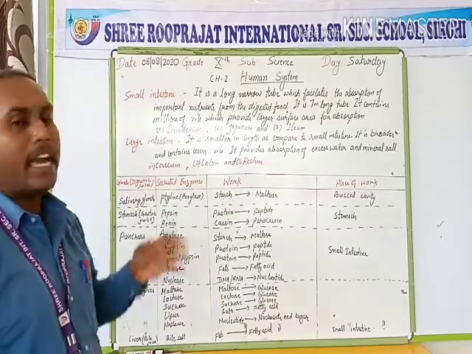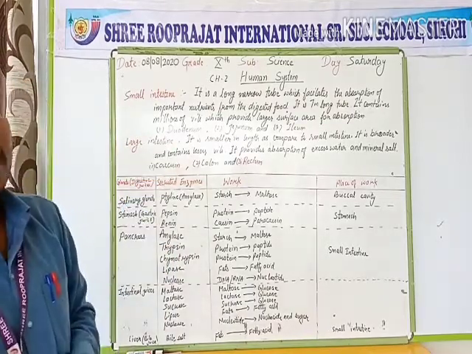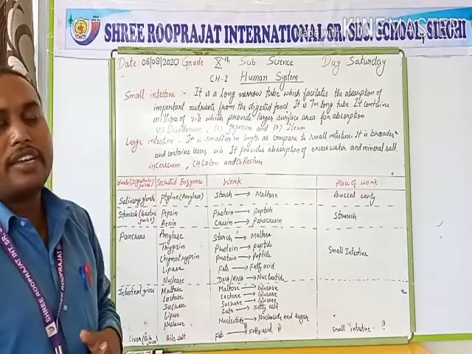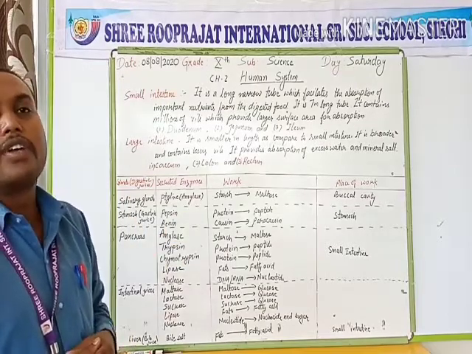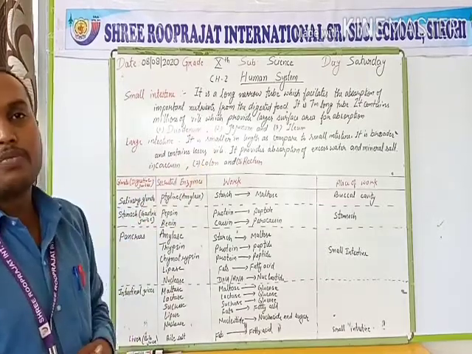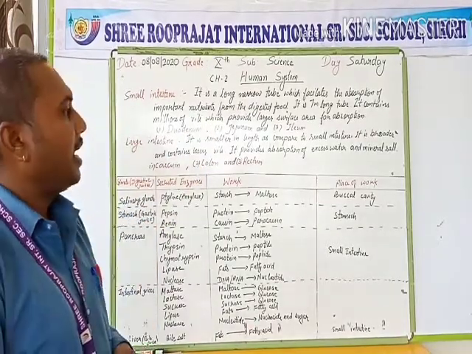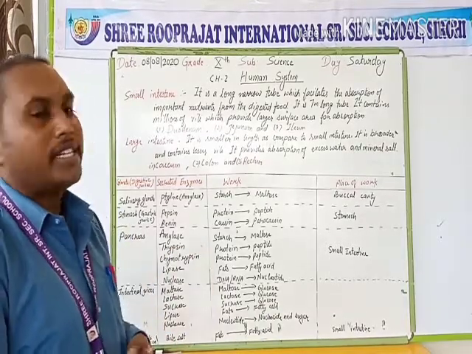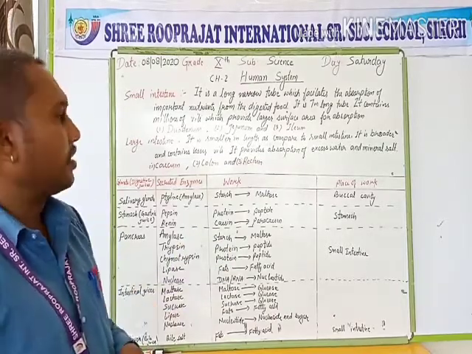The small intestine can be divided into three portions: duodenum, jejunum and ileum. Duodenum is the first region of the small intestine, which connects from the stomach to the jejunum region of the small intestine. Jejunum is the middle portion of the small intestine, and ileum is the third and last portion, which attaches the small intestine to the large intestine.